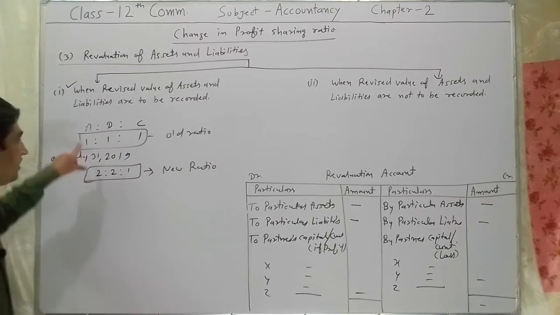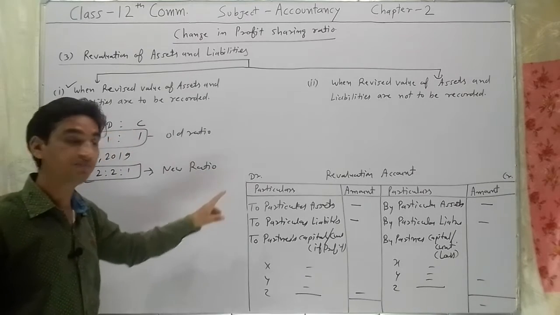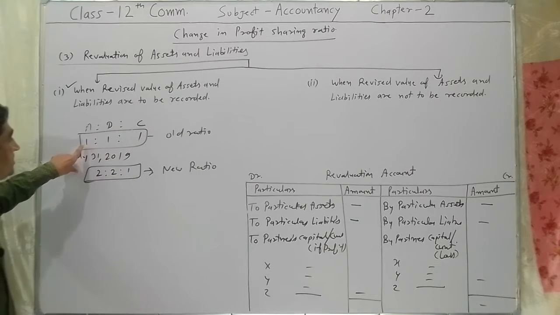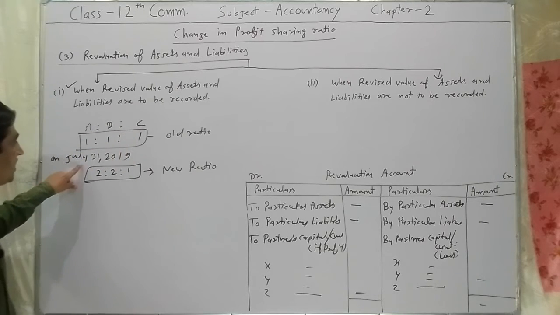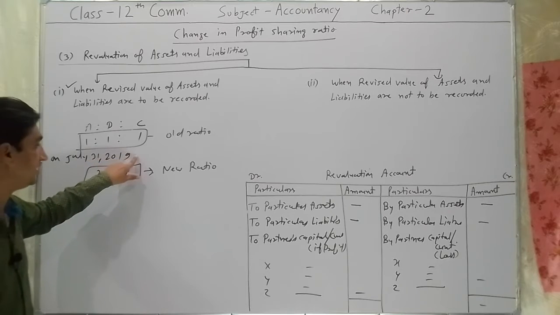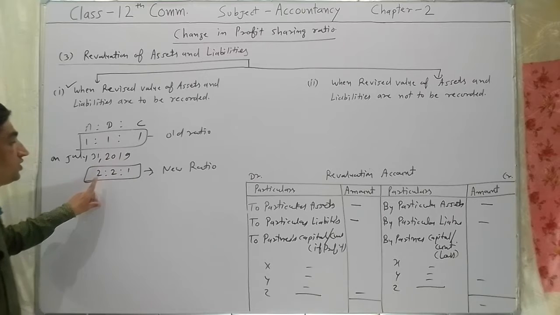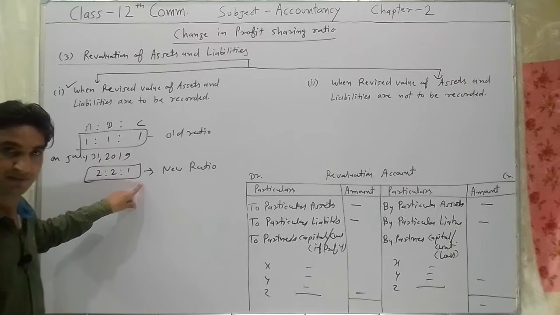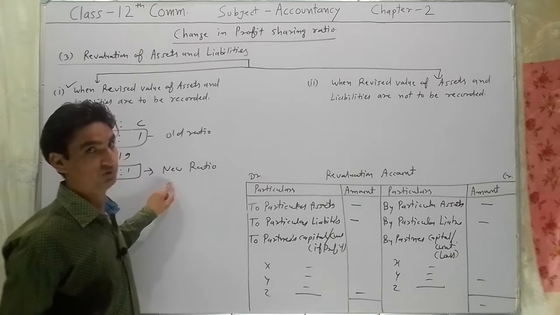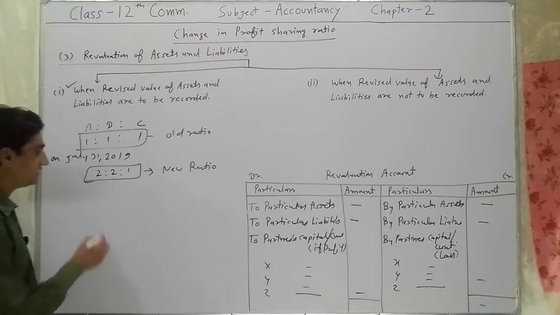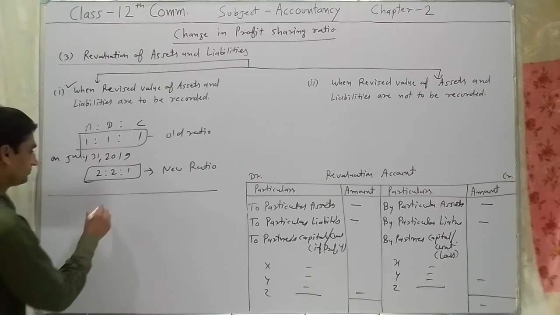Is it clear? Again, A, B and C are three partners in a firm sharing profit and losses in 1:1:1. On July 31st, 2019, they decide to change their profit sharing ratio in 2:2:1. That is the old ratio, and this will be new profit sharing ratio. On that date, their balance sheet shows the following balances.